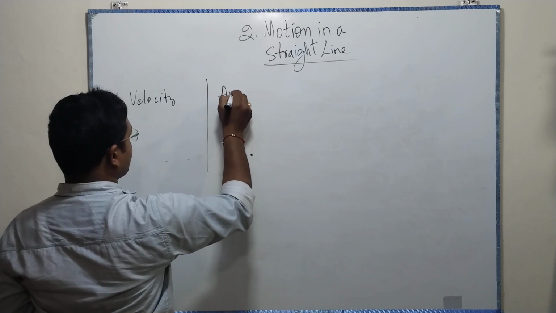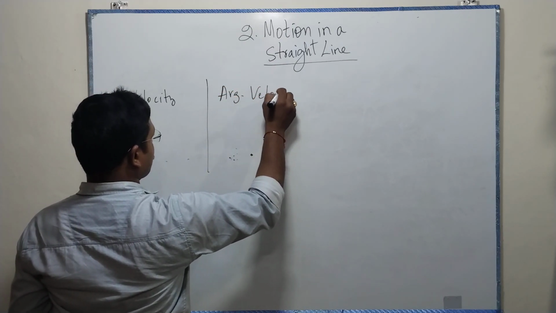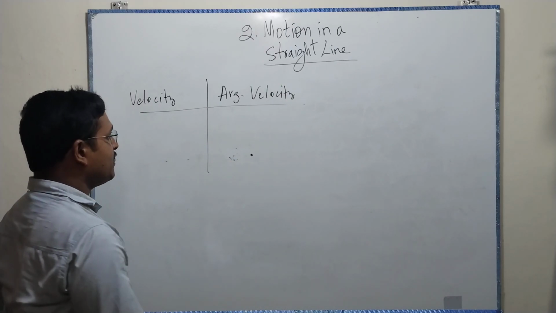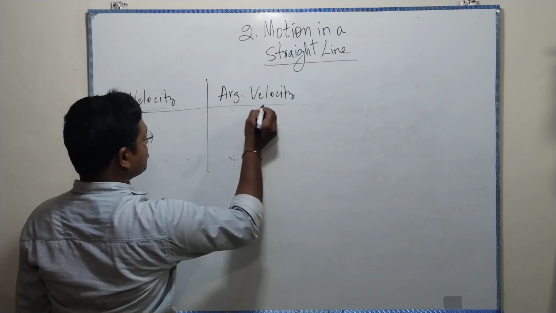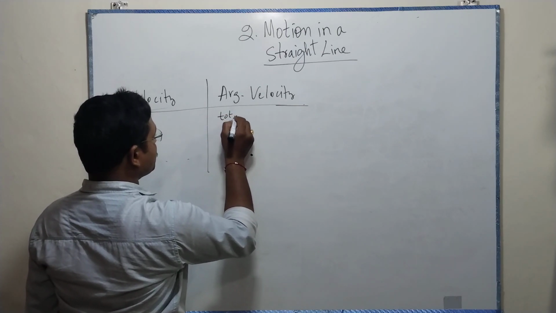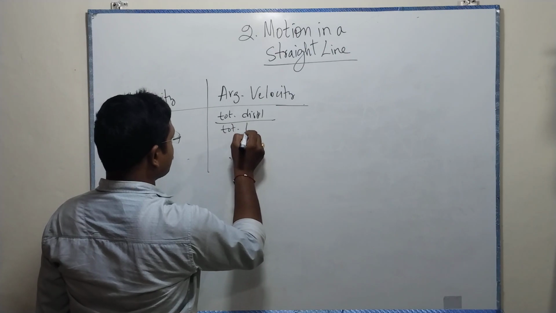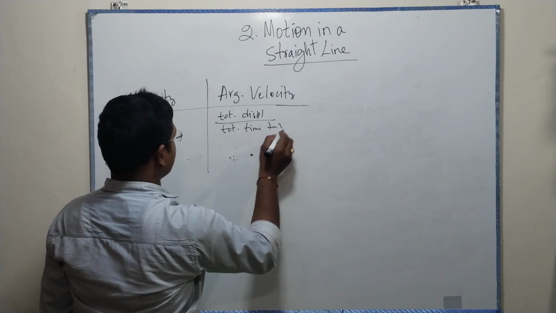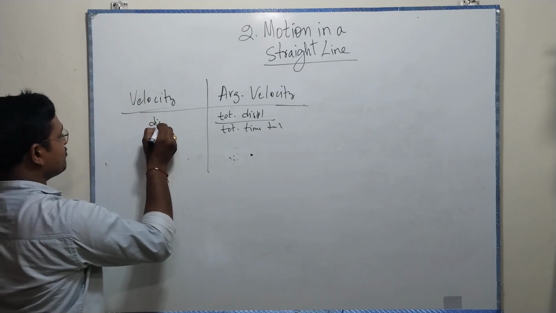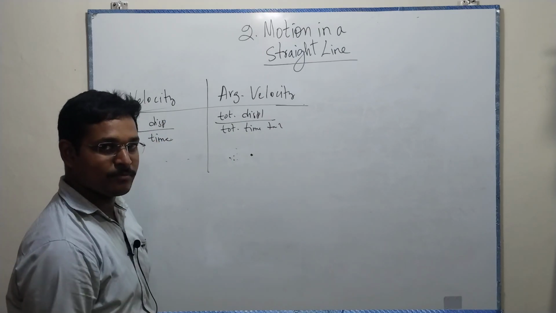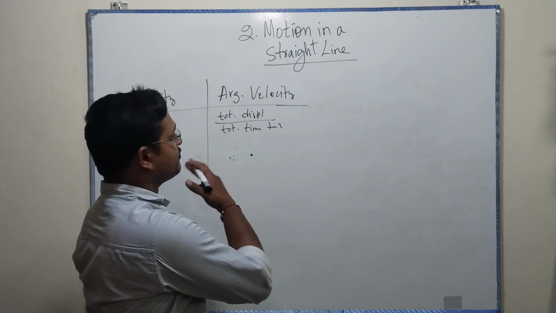Velocity and average velocity. Here, average velocity is nothing but total displacement by total time taken. Here, the displacement by time. And what's the difference between these two?